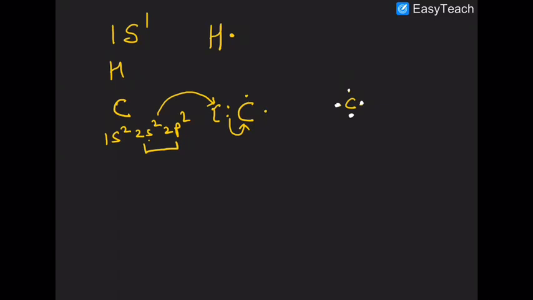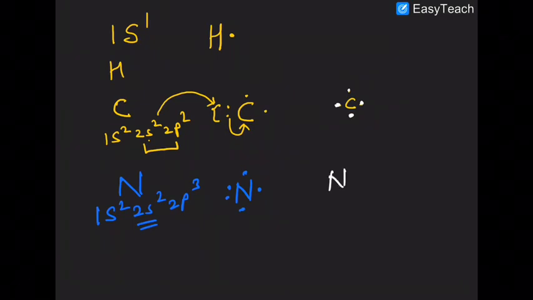Similarly, look at nitrogen. It has 1s2, 2s2, 2p3. So nitrogen has 1 lone pair, that is 2s2, and 3 p electrons. So you can represent nitrogen like that.